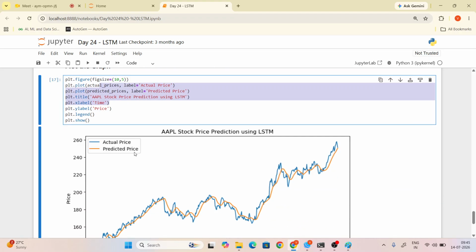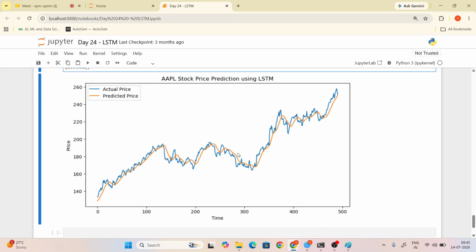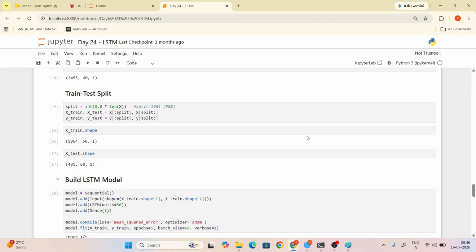Now you can see the graph of actual value and predicted value. See here, actual values are in blue color and predicted also in blue color. So did the prices increase or decrease? It increased. If you are selling mobiles or manufacturing mobiles, every year the price increases, so the cost never decreases. This is the stock price prediction using LSTM.